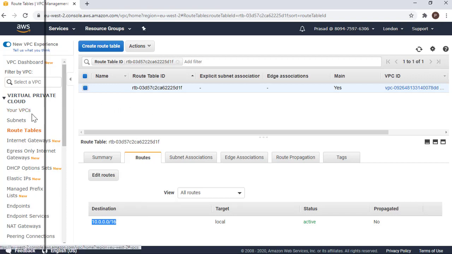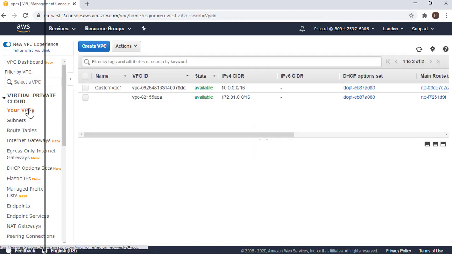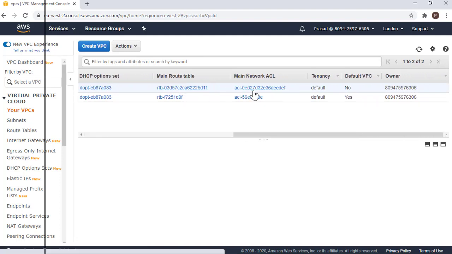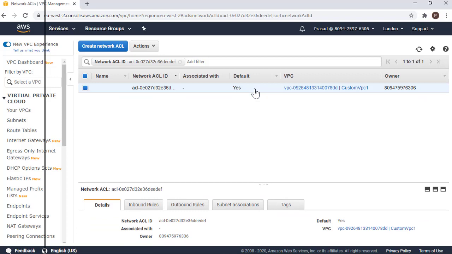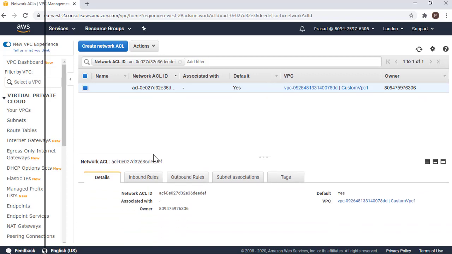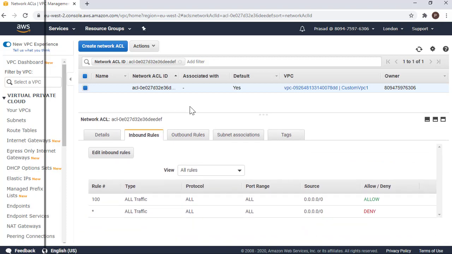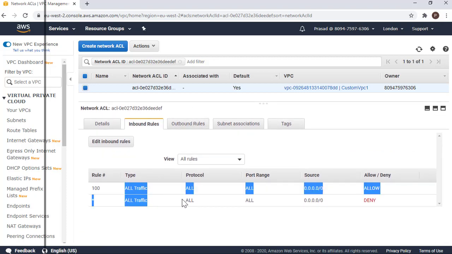We'll go back to the VPCs and look at the ACL. By default, the ACL inbound rule allows all traffic, because rule 100 is the first rule that gets evaluated, and it allows all the traffic by default.